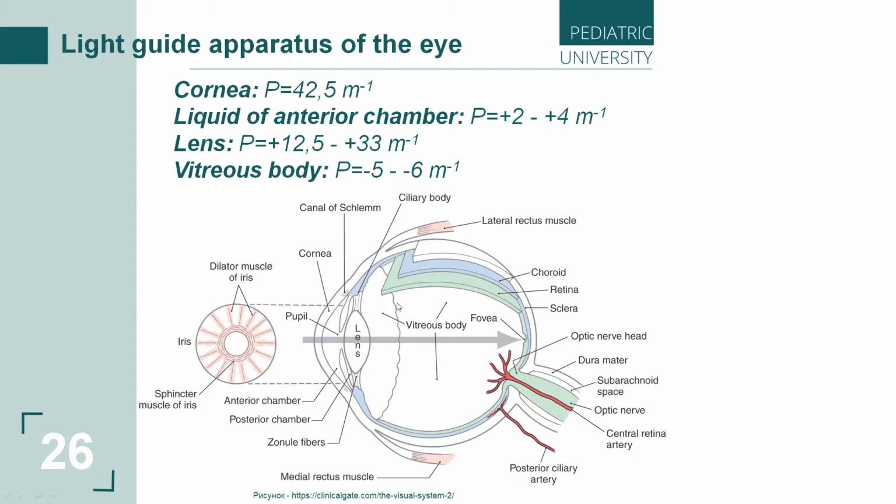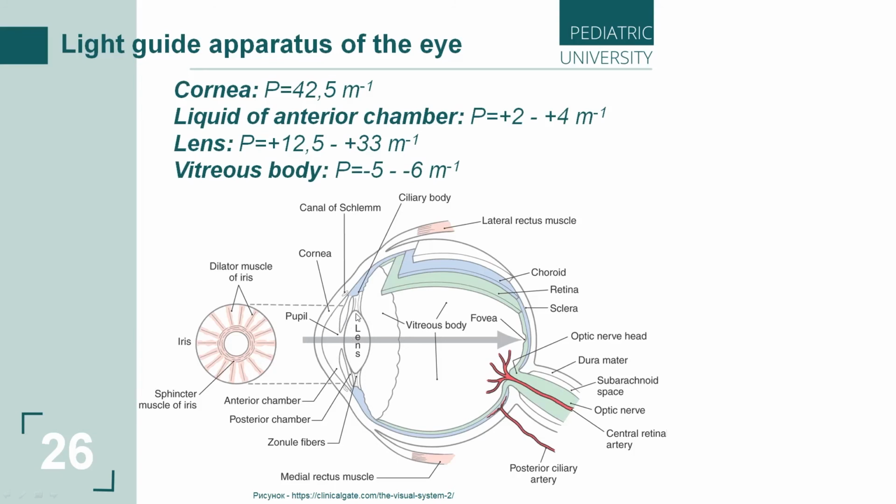After this, the light meets the lens. Its optical power changes quite strongly, since thanks to the ciliary muscles it is able to change its curvature and optical power from +12.5 to +33 diopters.